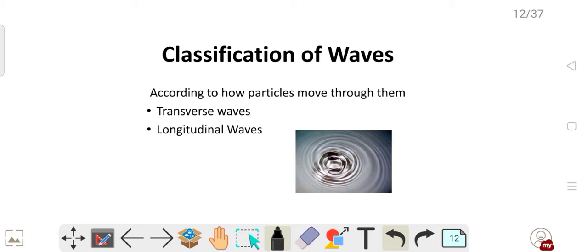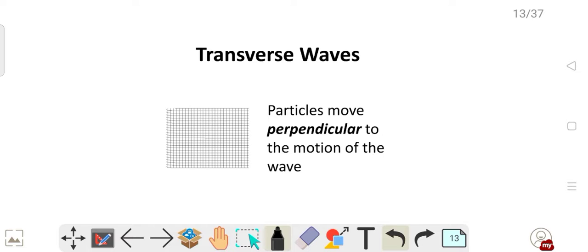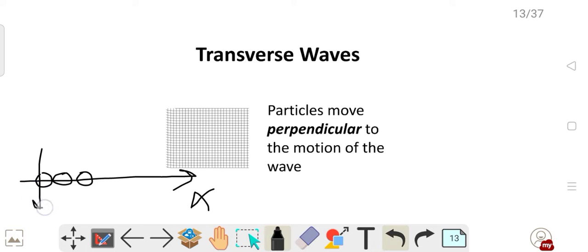Now, classification of waves on how they travel, how the particles move through the medium. There are two types: transverse and longitudinal waves. What are those? Let us see. Transverse waves: when particles move perpendicular to the motion of the wave, then it is called transverse waves. That means, if this is the particle and the wave is traveling like this in the x direction, then the particle movement will be in the y direction. The particle will be vibrating across the y direction. Then those waves are called transverse waves.